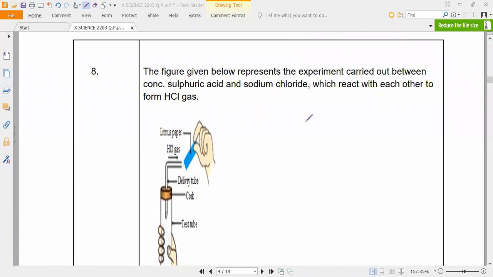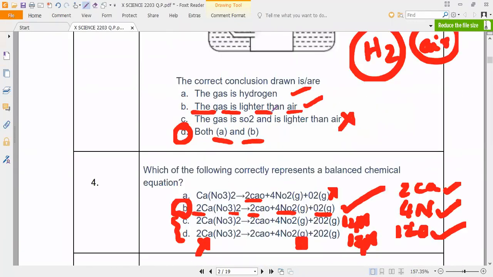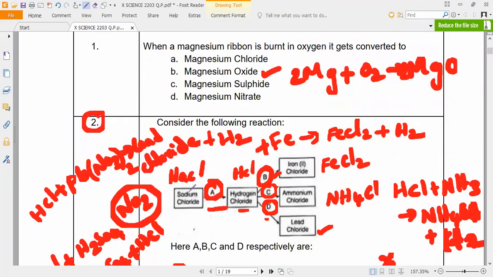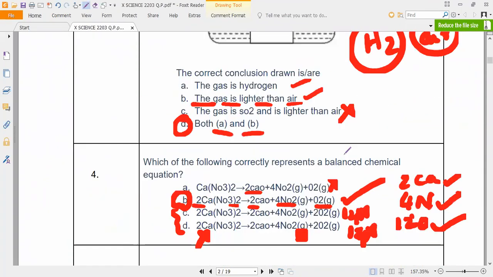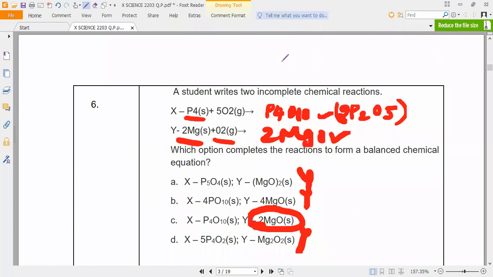The figure given below represents the experiment carried out between concentrated sulfuric acid and sodium chloride, which react with each other to form hydrochloric gas. Actually, this is the first question also. Have you noticed it? Second question, the first reaction, the same thing. Do you remember, in this question paper only, NaCl plus H2SO4 will give you what? Sodium sulfate plus hydrochloric acid, correct? The same equation here.